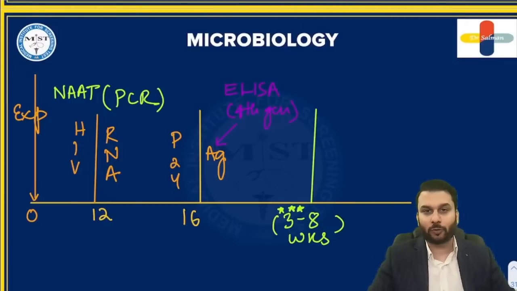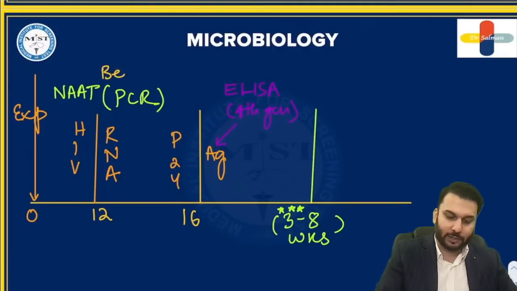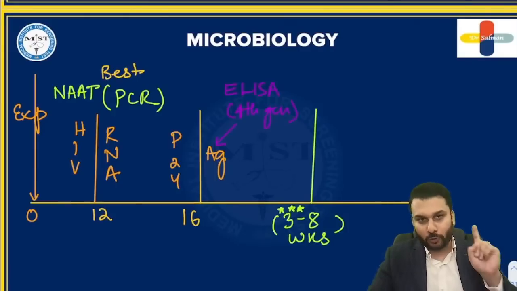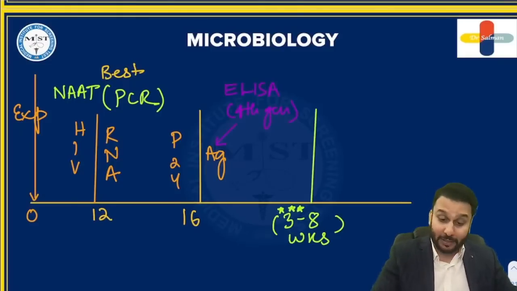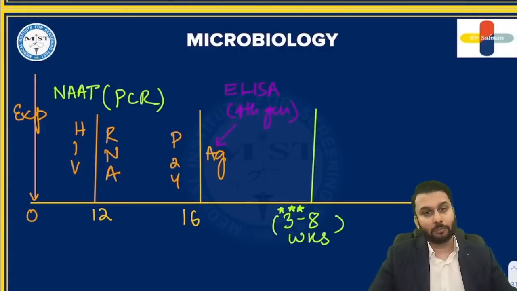The two things that you can do before the antibodies have formed, of course, it's going to be either HIV RNA or the P24. PCR is a gold standard. It is the best thing, right? I won't disagree with that. Best thing for window period also is going to be this thing, that is HIV RNA. This is the best thing we can do to detect the HIV during window period. But more commonly, P24 antigen test is done, right? So that is the idea that you should have. The best test available is PCR, but P24 antigen is the one that we commonly do.